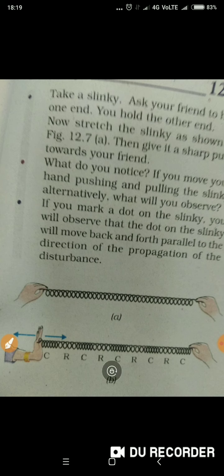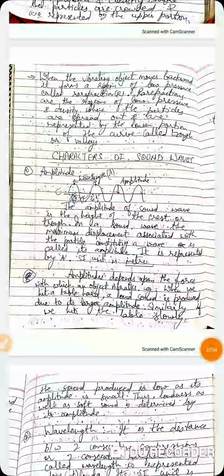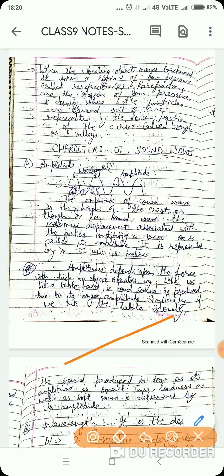now we'll discuss the characteristics of sound waves. The first characteristic of sound wave is amplitude. What is amplitude actually? See, if this is a wave, all right, the amplitude of a sound wave is the height of the crest and the trough.